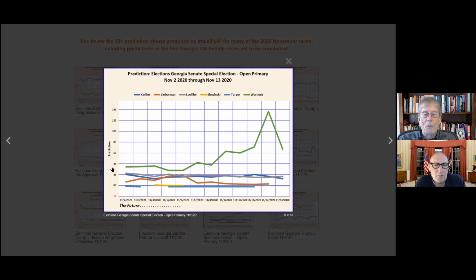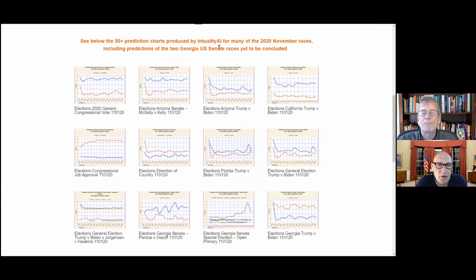So it'll be interesting to see what happens on those runoffs as well, and to see just how accurate the system is. Yeah, and just for those looking at those, remember those run out only about a few days, so they're certainly not predictions at this point. They run out to mid-November, about where we are right now. But as we get more data, we'll extend that out, and then we'll be able to make a prediction about those two seats.